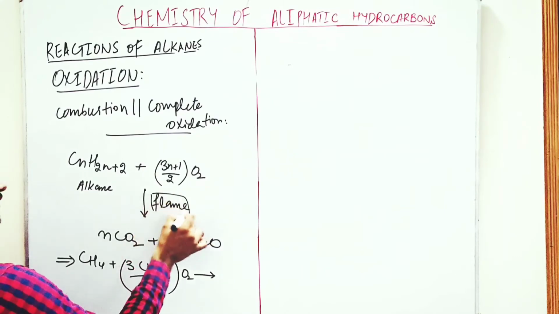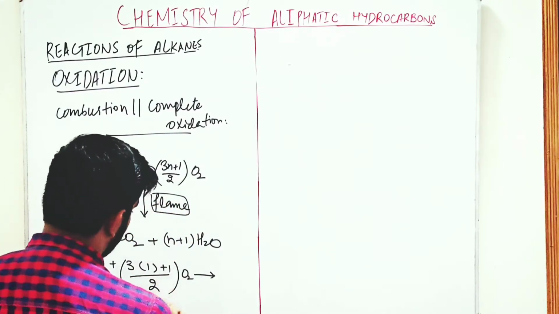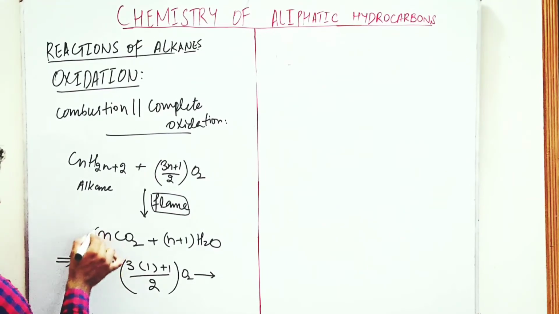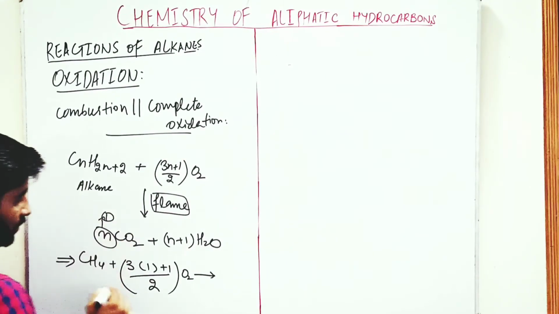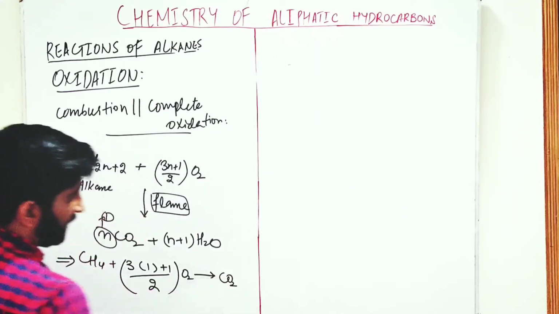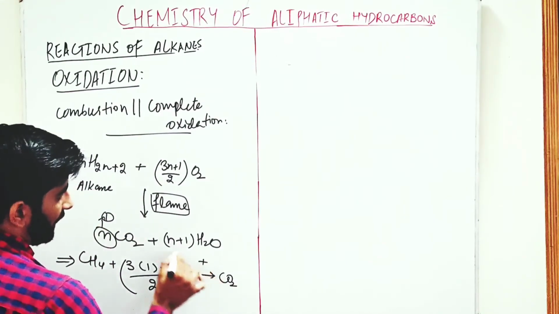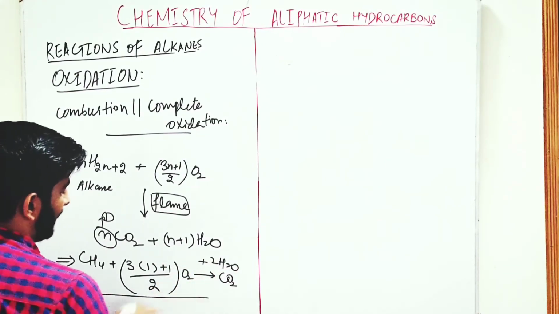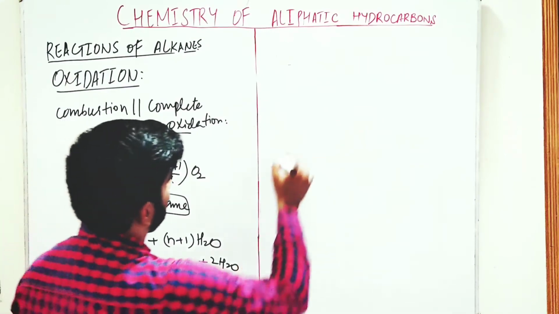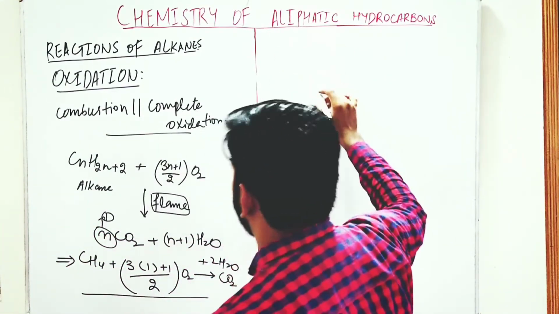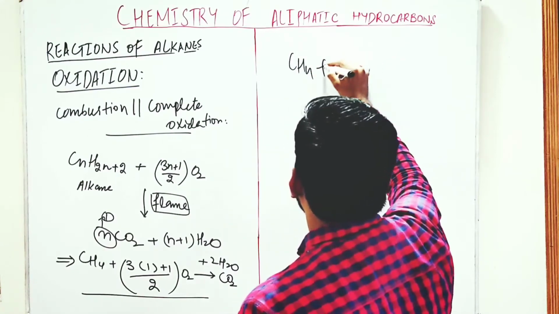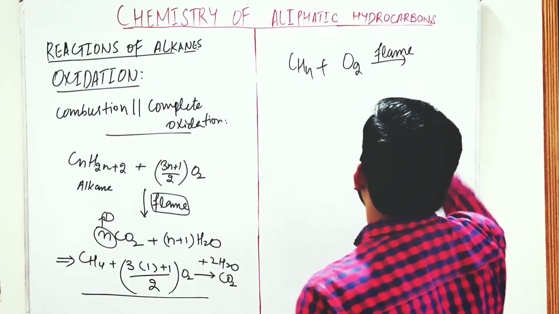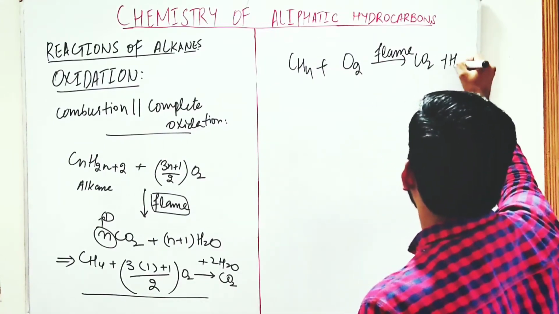Reaction takes place in the presence of flame, and there is formation of n moles of carbon dioxide. We use 1 mole of carbon and the value of n is 1. So 1 mole of carbon dioxide is formed with 1 plus 1, 2 moles of H2O. So this is the reaction. In the complete oxidation or combustion reaction, when methane is treated with oxygen in the presence of flame, there is formation of carbon dioxide with H2O.